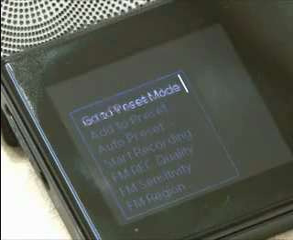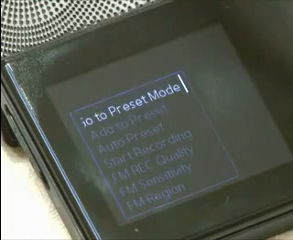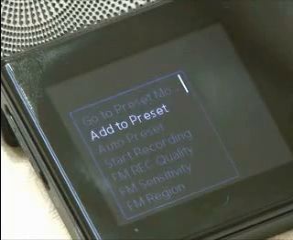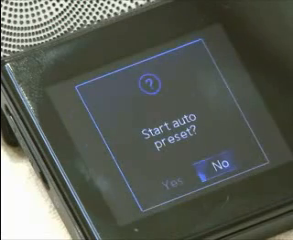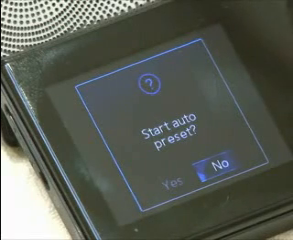Don't you preset your favorite channels when you listen to the radio? This is the same function. This is a menu to add channels to preset. This starts preset automatically. If you choose it, it asks Start Auto Preset. If you choose Yes, it will begin to search channels and save them.